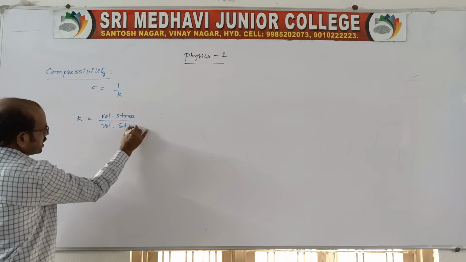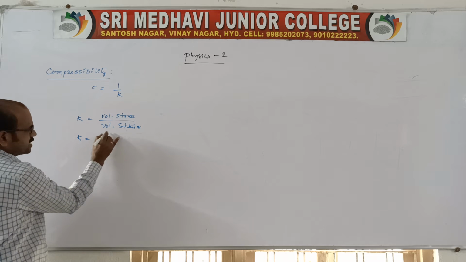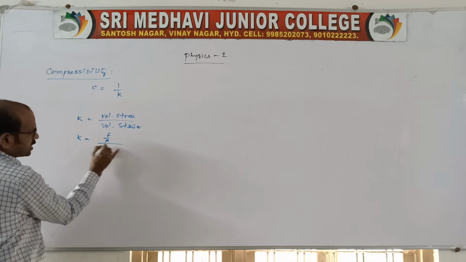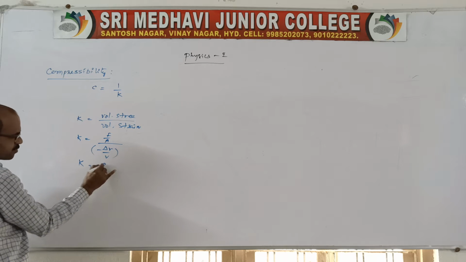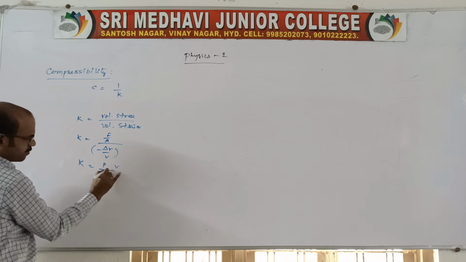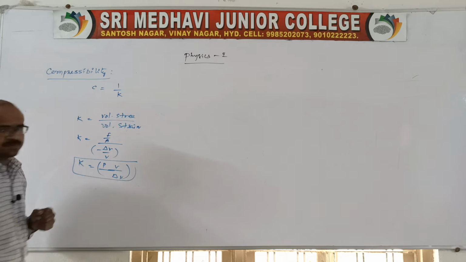Do you remember this? Here volume stress is F by A, and the volume strain is minus delta V by V. So K is equal to P by, we can also say, V into delta V. So this is originally the bulk modulus.